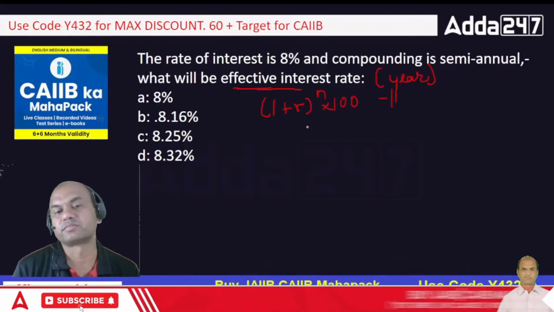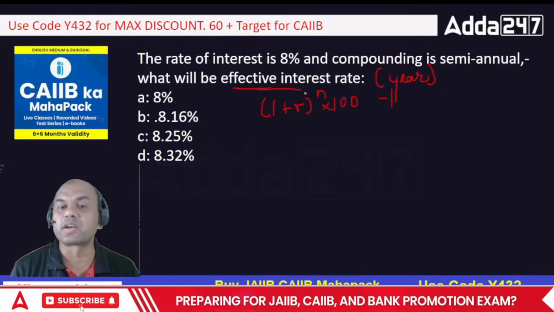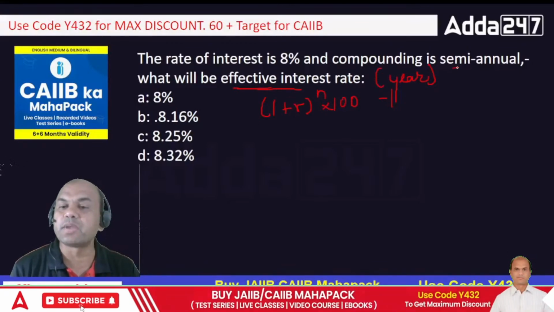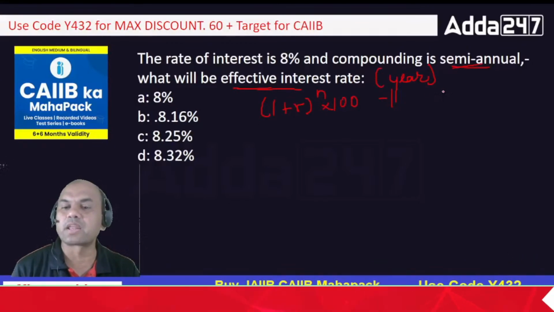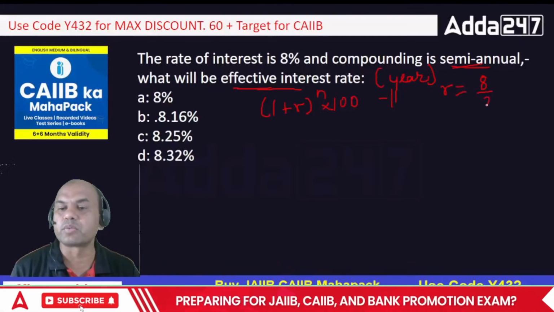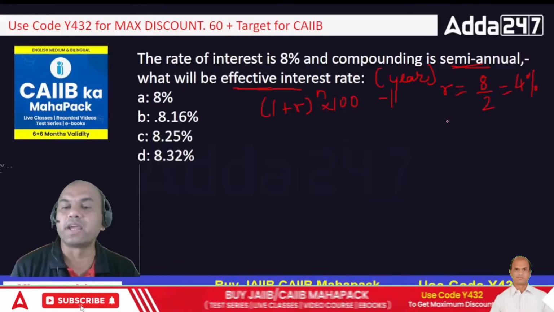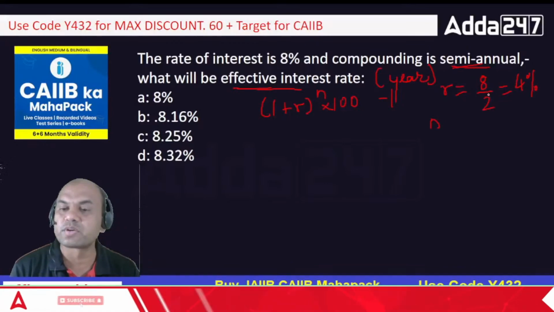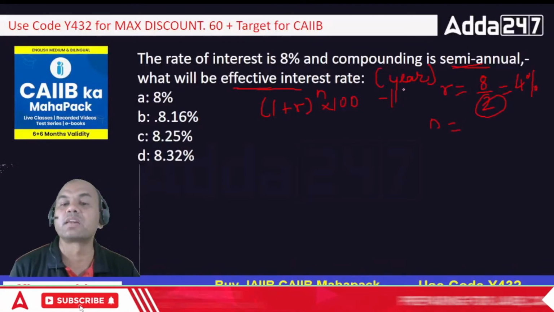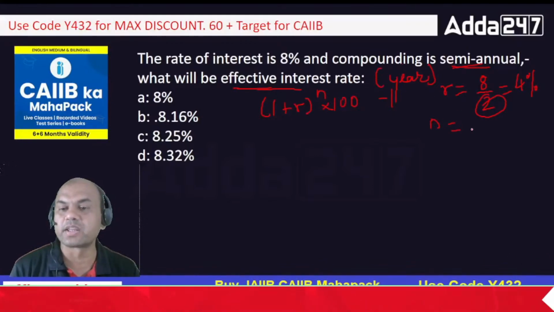minus 1, into 100. This formula you get from your normal compound interest formula. Now R is what over here? Compounded semi-annually. Semi-annually means R equals whatever R is given to you, 8% divided by 2. So it becomes 4%. And what is N now? N becomes twice. The number by which you divide R, the same number you will be multiplying to N. So what was the earlier N? For 1 year. Effective rate of interest is asked for 1 year.